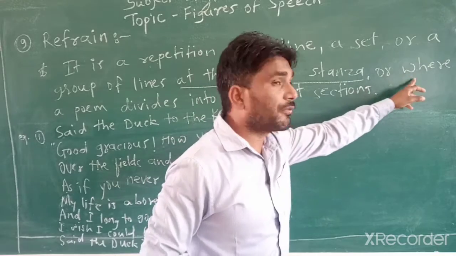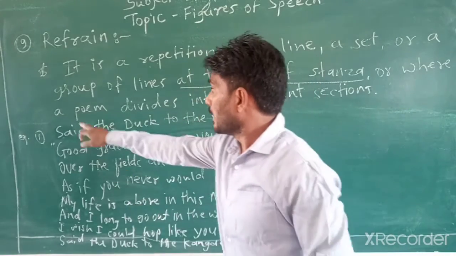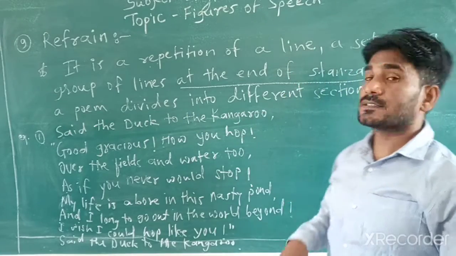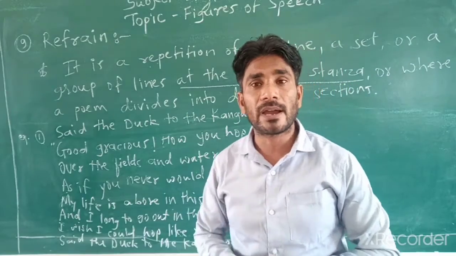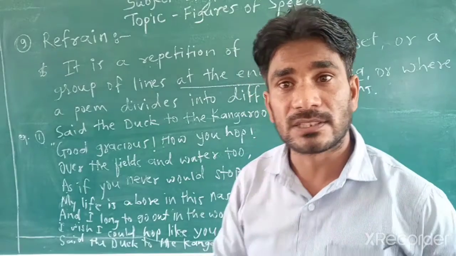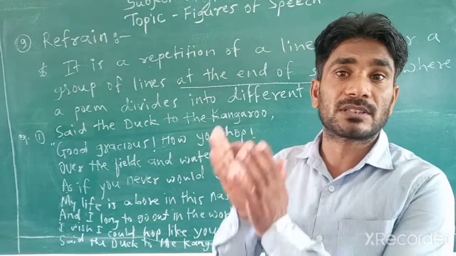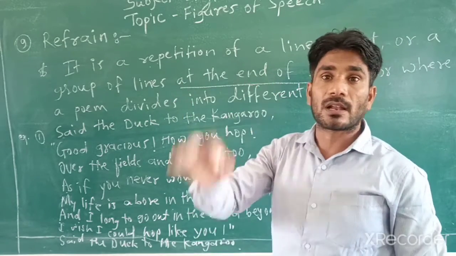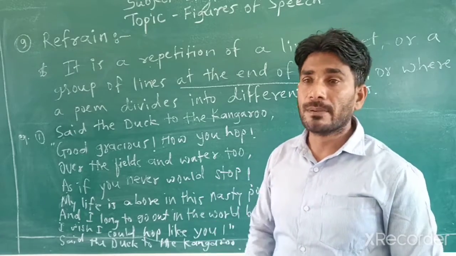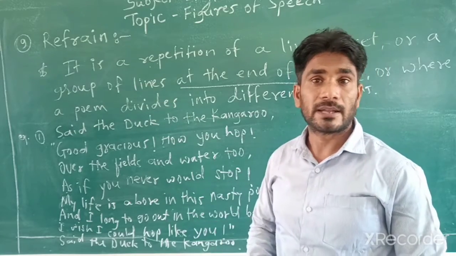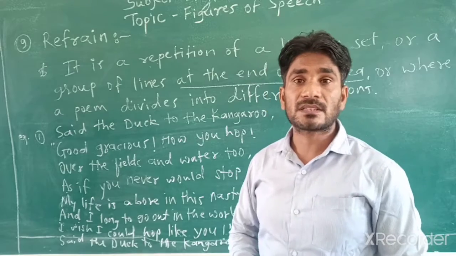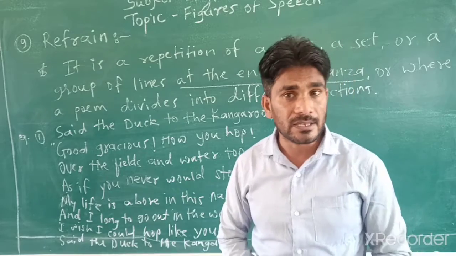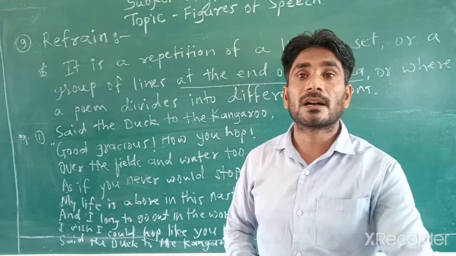Besides, look at there, or where a poem divides into different sections. A poem divides into different sections. एक किसी पोएम को डिफरेंट सेक्शन में जहां डिवाइड होती है, देयर यू विल फाइंड द रिपीटिशन ऑफ पर्टिकुलर लाइन, एंड दैट विल बी कॉल्ड रिफ्रेन. एंड द बेस्ट एग्जाम्पल इज already given there in your poem of class 9, that is the duck and the kangaroo.